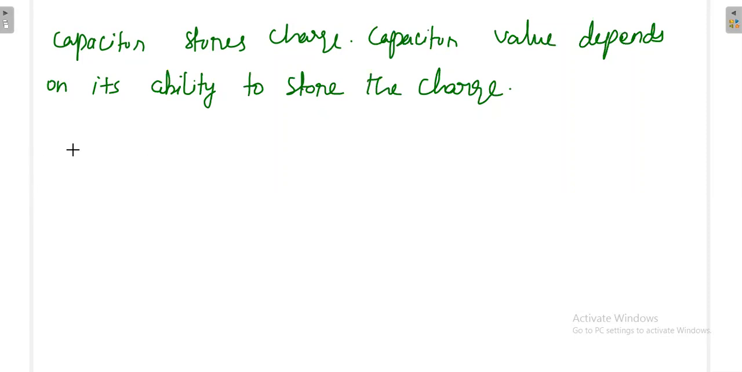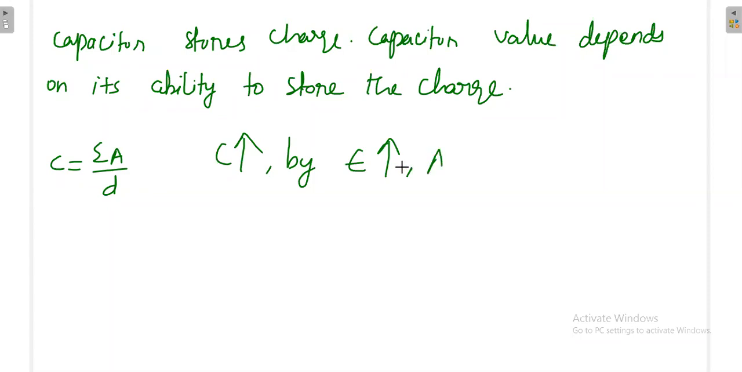Now again, C depends on physical dimension. Already I have written that. C depends only on physical dimension. Next, C is equal to epsilon A by D. So if you want to increase C, you can increase epsilon, or increase A, or decrease D. By doing all this you can increase the capacitance. At a time you can do one, or you can do all also.